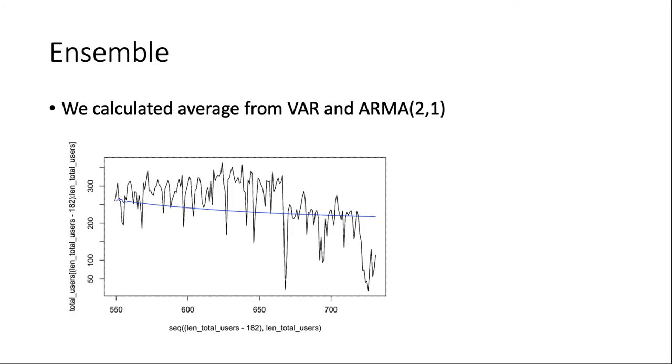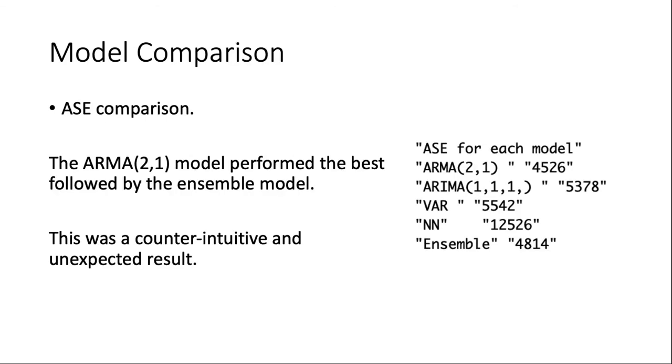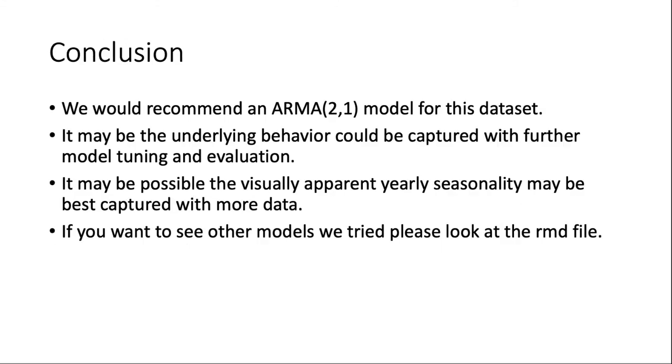For the ensemble model, we took an average of the VAR and ARMA models. This had an ASE of 4,814, which was our second lowest ASE. Of all our models, the ARMA(2,1) model had the best performance in terms of ASE. This is counterintuitive because the data appears to be fairly clearly non-stationary, and the ARMA models are stationary. Our second best model was the ensemble of the ARMA and VAR models. Our third was the ARIMA, and then the VAR, and in last place, the neural network.